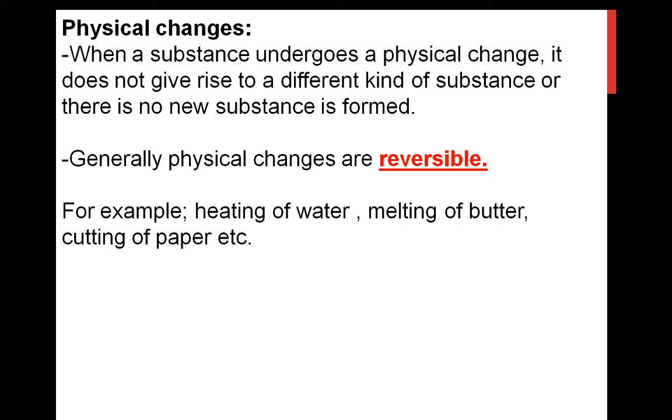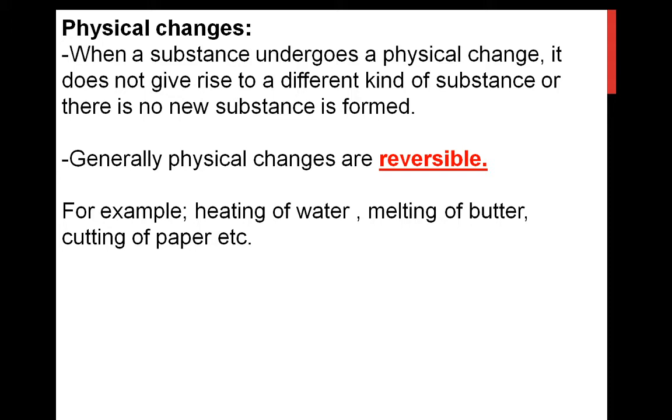For example, the heating of water. We add water in a bowl and start to give heat. The water changes to water vapor. Again, by providing a cool temperature or ice, we can get the water droplets again. So that is a reversible change.